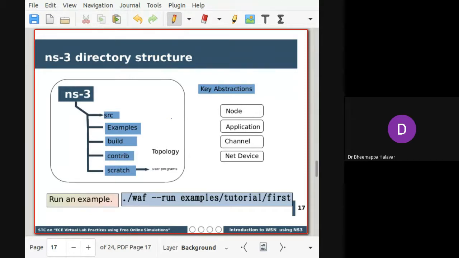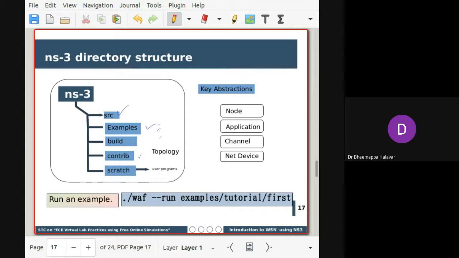Basically the directory structure means how many different folders there are and the importance of each folder. The source folder holds all the library files, network creation files, object files, and whatever classes are defined. Everything is present there, and whenever you execute, it is built. The examples directory has a set of examples which you can go through one by one to understand. Then there are contributions made by researchers over time; once verified, they add them as a library into the contributor folder.